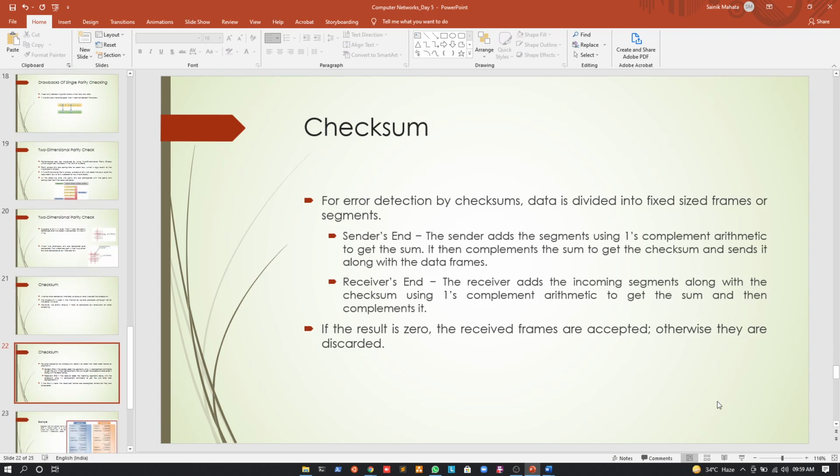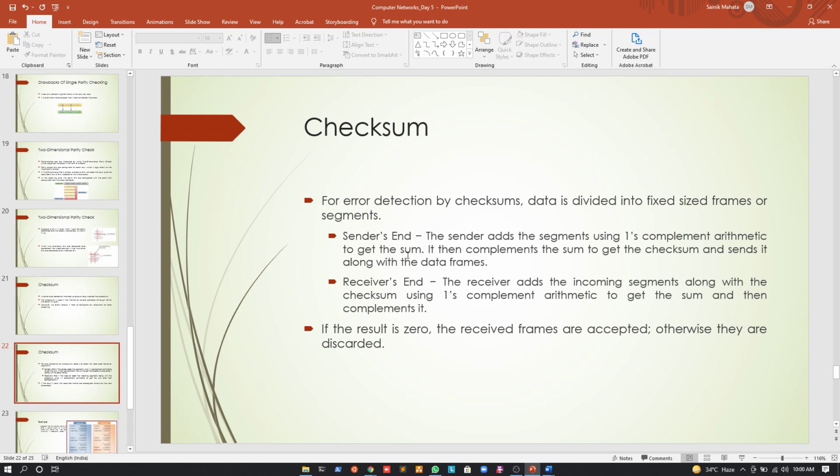For error detection by checksums, data is divided into fixed size frames or segments. As in the 2D parity check, whenever we have data, we will divide the data into frames so that we can arrange them hierarchically. In the checksum also we follow the same method: we divide the data into multiple frames, and we need to see that the frames have an equal number of bits. Whatever number of frames we have, we should always check that the number of bits in every frame is equal. So this is the first thing.